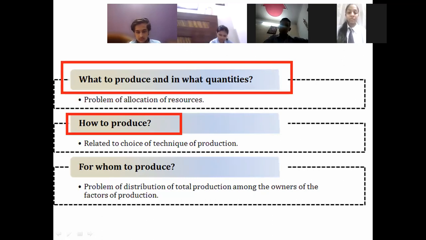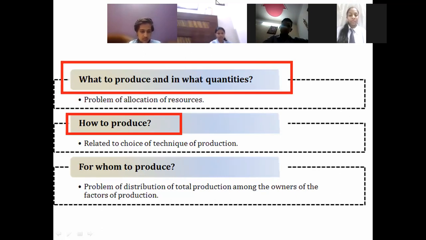Because if I opt for the capital intensive technique in India, then people who are already unemployed are not getting jobs. And if I say that I would be using only the machineries in production, then the problem will arise that more people will still be unemployed and they would not be able to earn their livelihood.